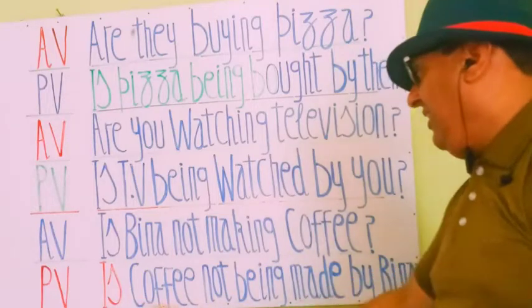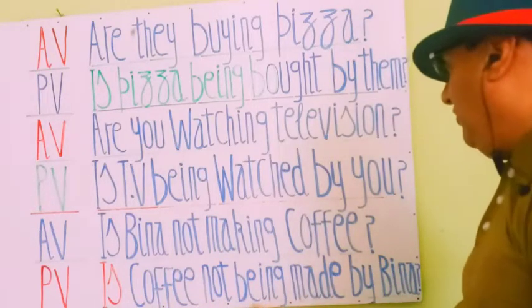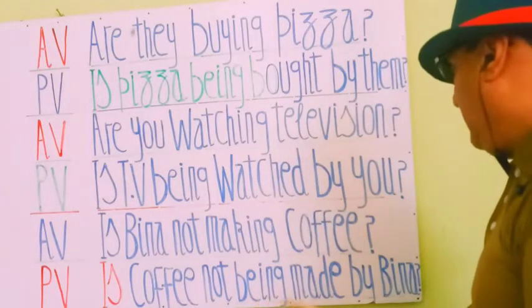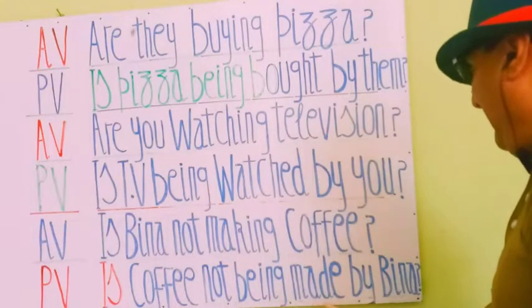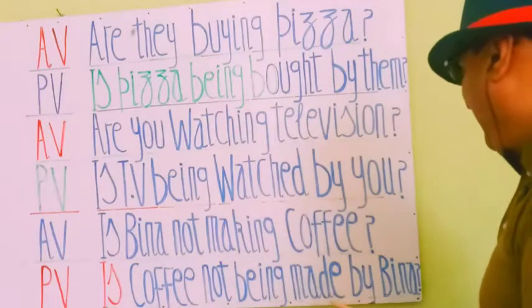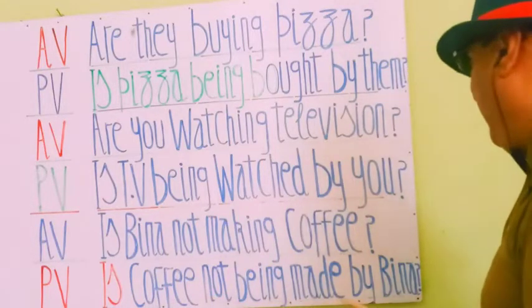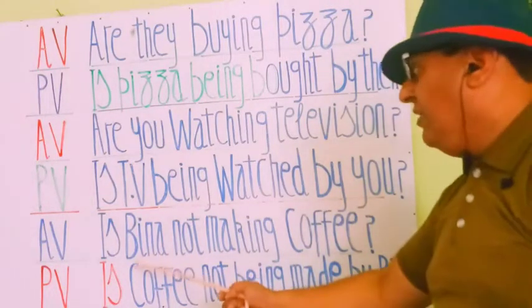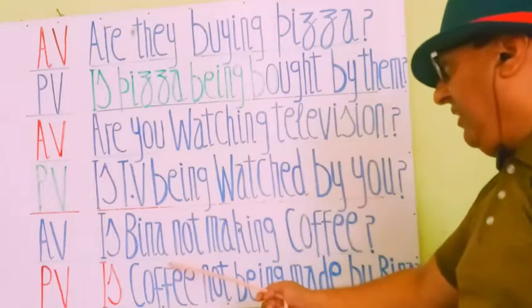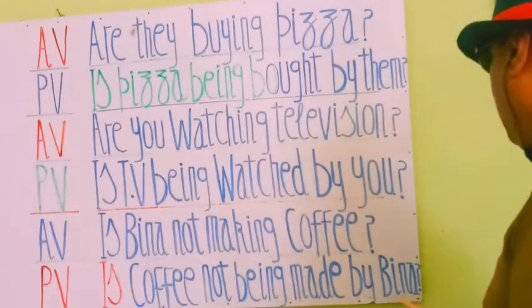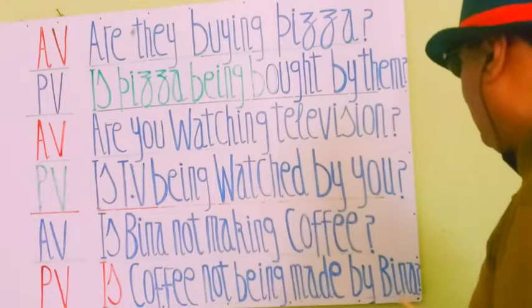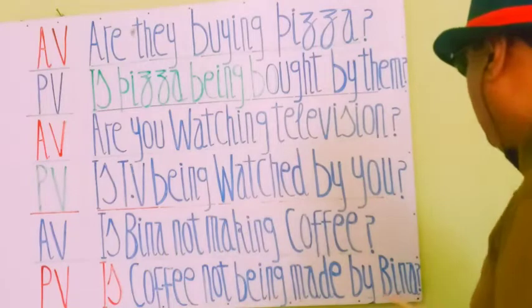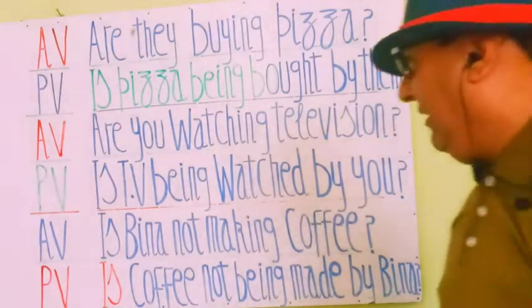You see my students, "is coffee not being" is added to show the continuity of the verb as per rules of passive voice, and then we have added the third form of verb make, that is made. So, is coffee not being made by Bina? "By" is the connecting word. Bina will stand as it is. Bina is a noun, so nouns are never going to change; they have to be written as they are. So Bina is here as it is, as an object, and it's also a questionary statement. Is coffee not being made by Bina? क्या कॉफी बीना से नहीं बनाई जा रही है?